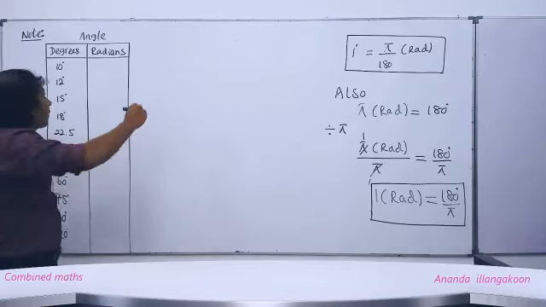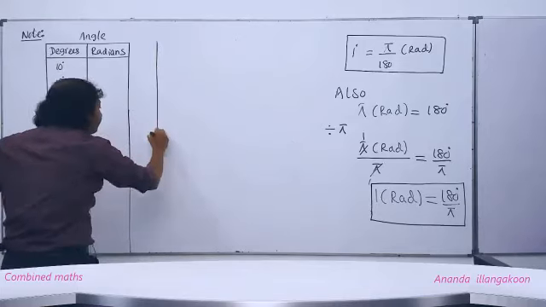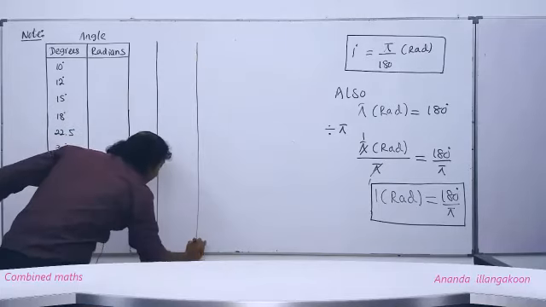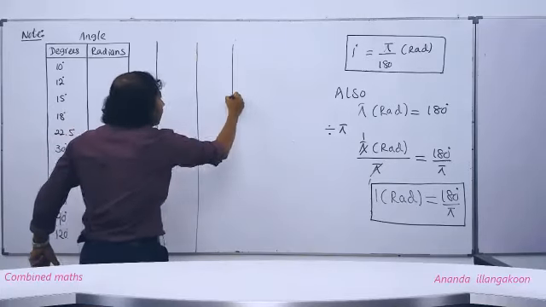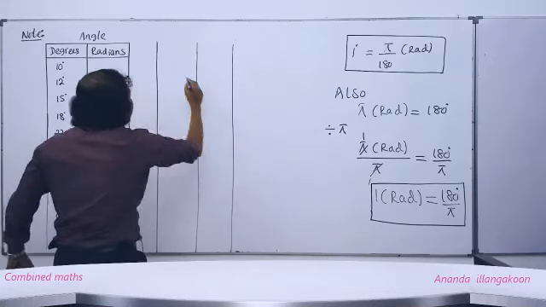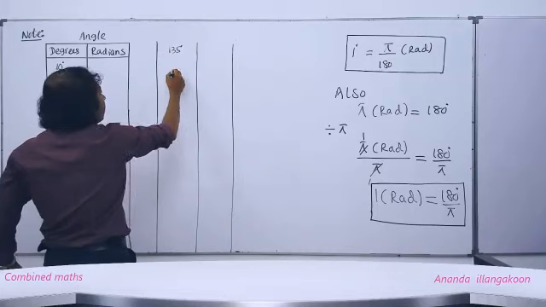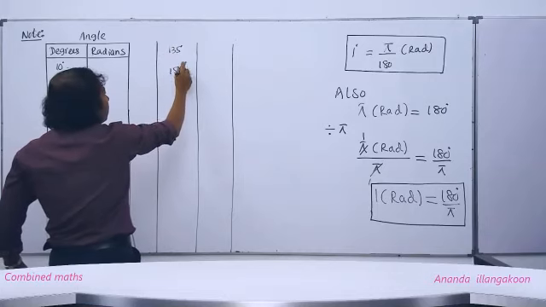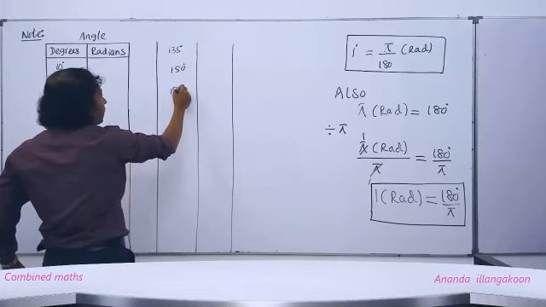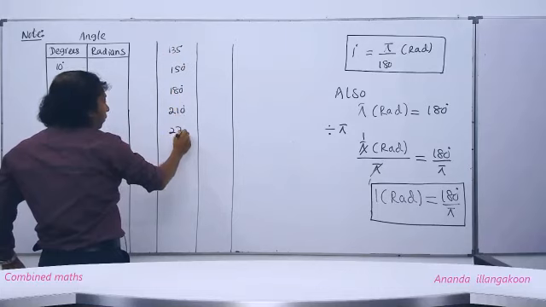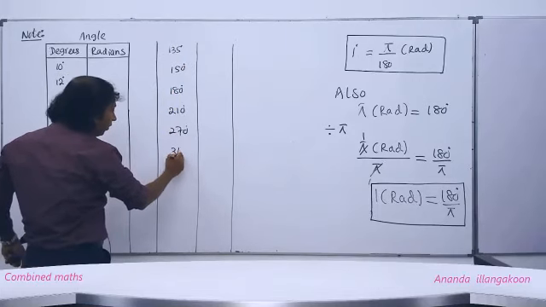And the next one, people. Here, 135 degrees, 150 degrees, 180 degrees, 210, 270, and 360.